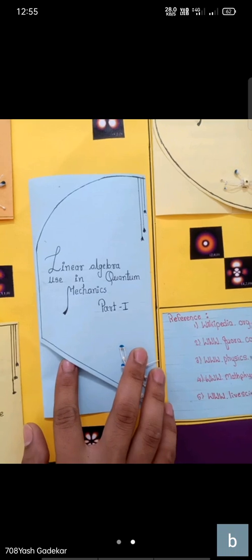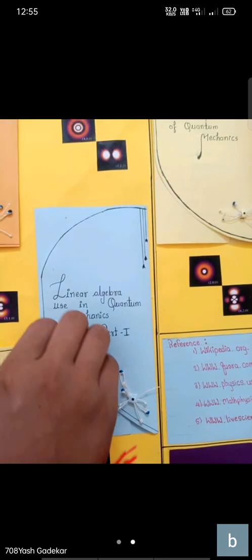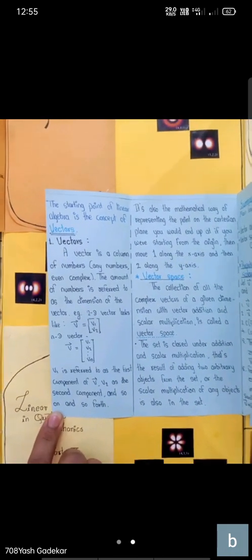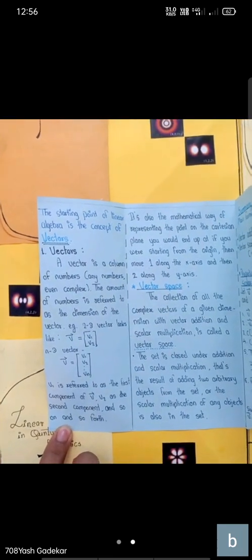Now we are going to see the linear algebra used in quantum mechanics. As we hear the term linear algebra, we get the concept of vectors. The starting point of linear algebra is the concept of vectors. A vector is a column of numbers, any numbers, even complex.